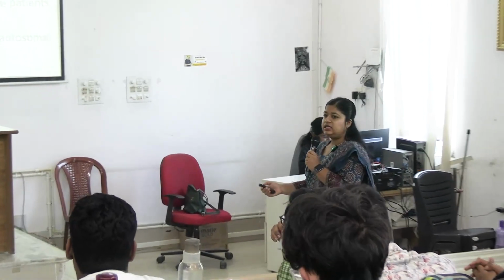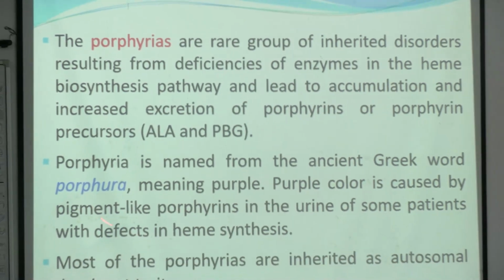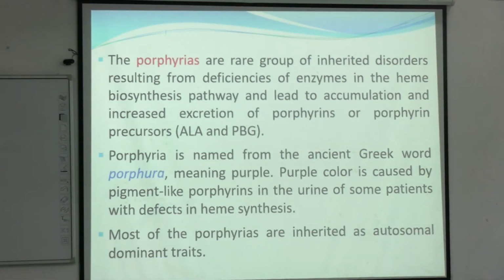What is ALA and what is PBG? ALA is aminolevulinic acid, delta aminolevulinic acid. PBG is porphobilinogen. And the name porphyria came from a Greek word, porphyra. Porphyra means purple in Greek.